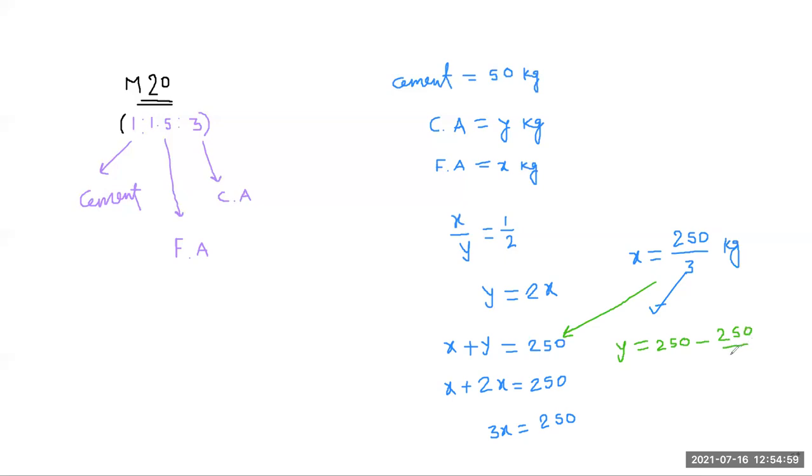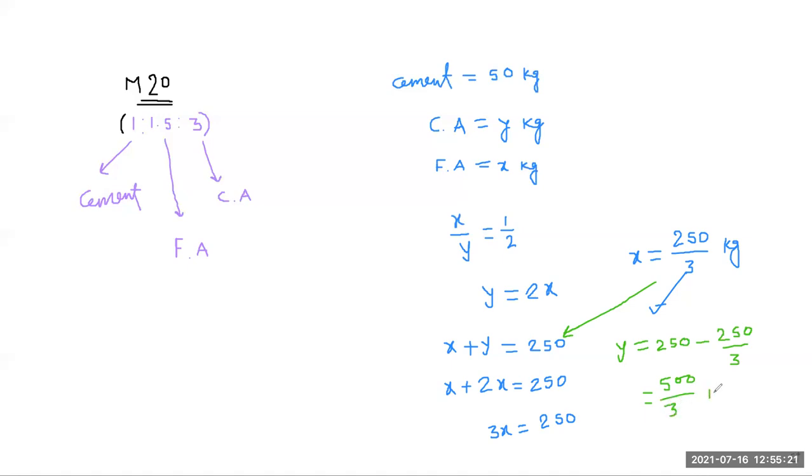If we multiply 250 with 3, we get 750. If 250 is subtracted from 750, we get 500. So here the value of y is equal to 500 by 3.